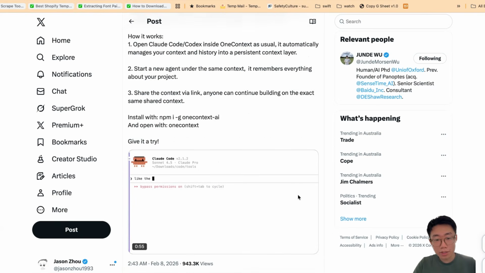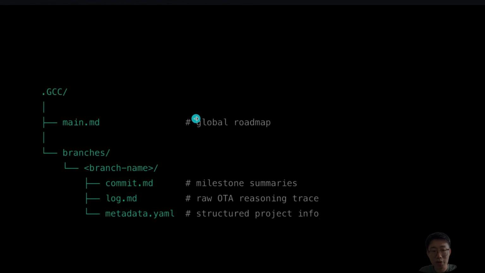Now let's get back to how oneContext works. At its core, the Git Context Controller is basically a defined set of rules or a skill that the agent can follow to maintain a list of memory files that save all the actions and learnings the agent had at different levels. It has four main files. One is main.md, which stores the global context of the project that you are executing.